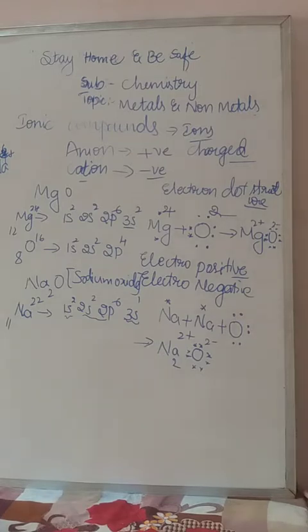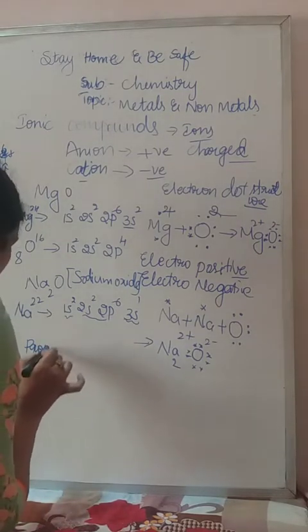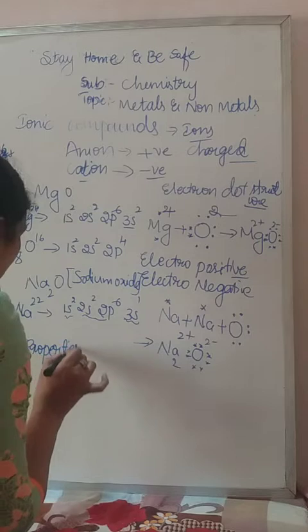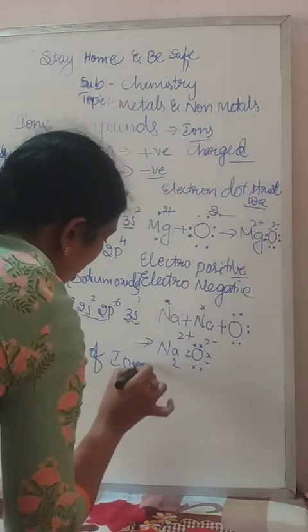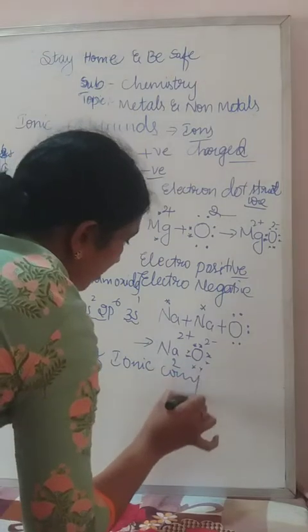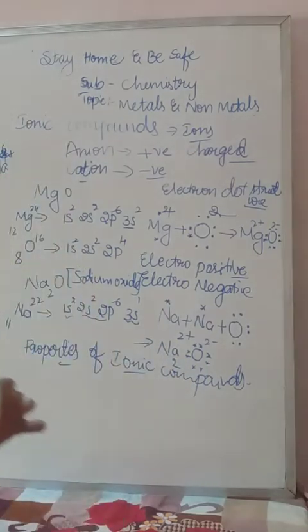These are called ionic compounds. These are examples of ionic compounds. So let us know the properties of ionic compounds now. A very important question: what are ionic compounds and what are the properties of ionic compounds?